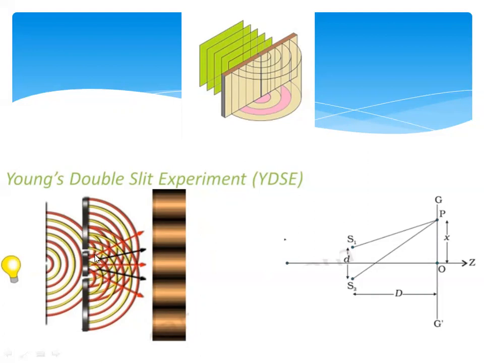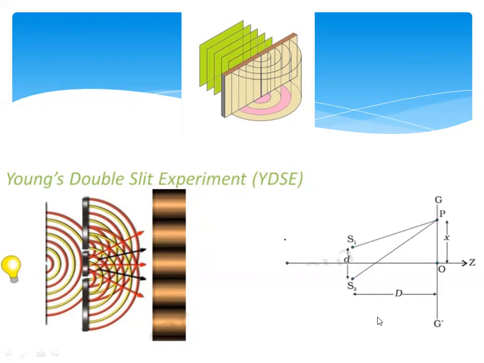If this interference is captured on a screen, with this being the light source, this the wavefront, and this the two slit openings kept here, then when we keep a board-like screen here, alternating dark and bright fringes are captured. This is called Young's double slit experiment, YDSE.